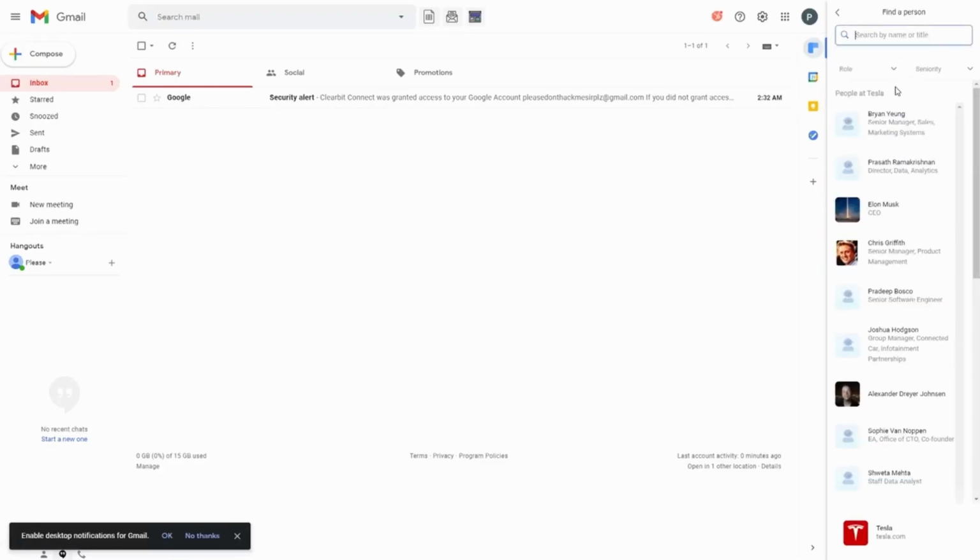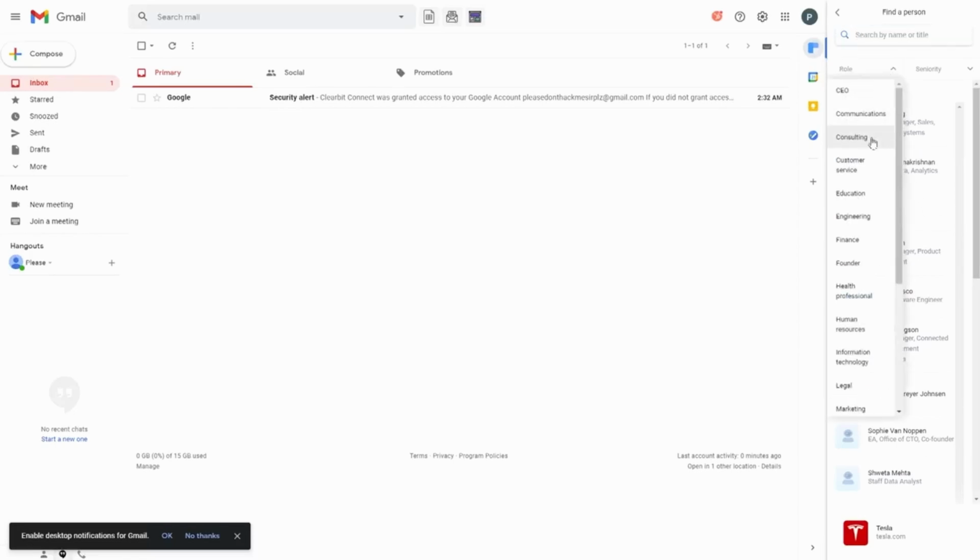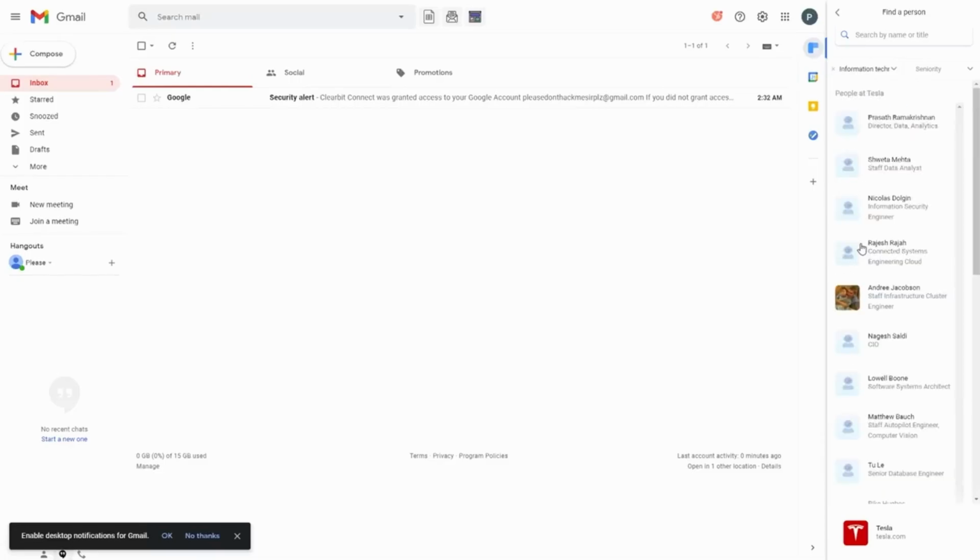You could come in here and look, like Elon Musk is right here, obviously CEO, but you could come in here and maybe go by role, and they have different roles in here. So CEO, let's see if we can find any sort of CISO. I don't see one, but I do see information technology. So maybe we can find somebody in the information technology department or IT department.